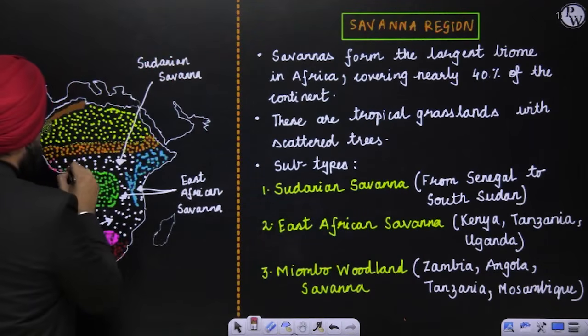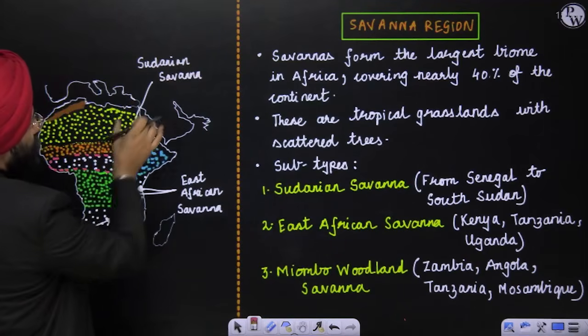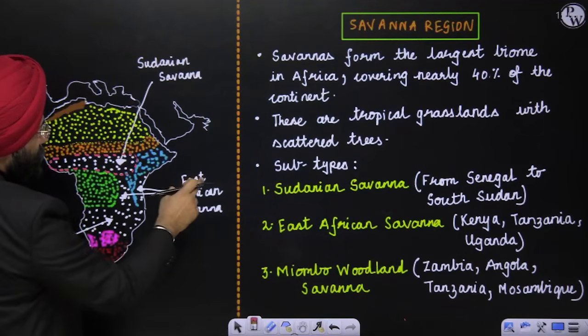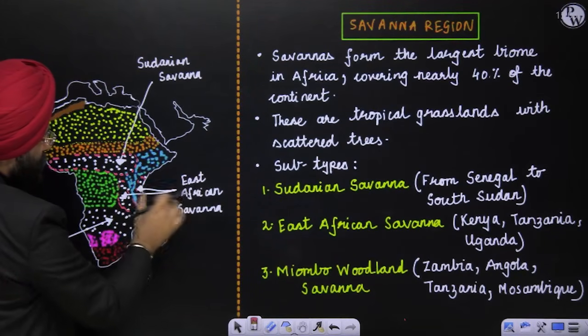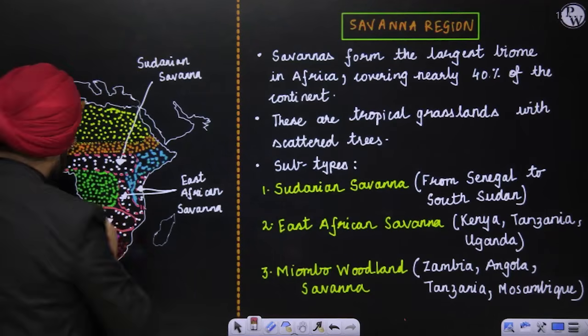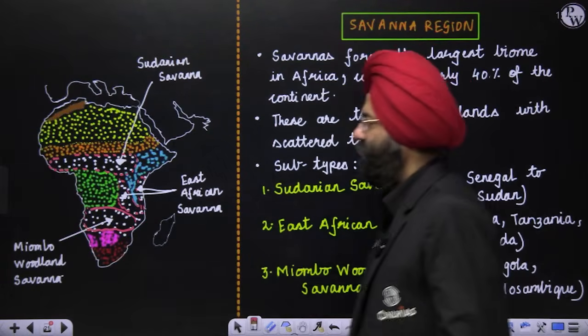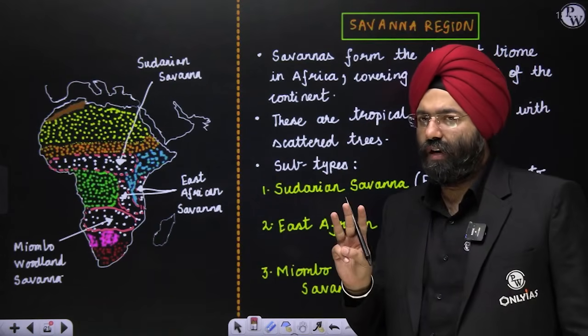This region is the Sudanese savanna. If you see this coastal region, it is the East African savanna. And if you come down, this part is the Miombo woodland savanna, or sometimes people call it the woodland savanna. So these are the three parts of the savanna.